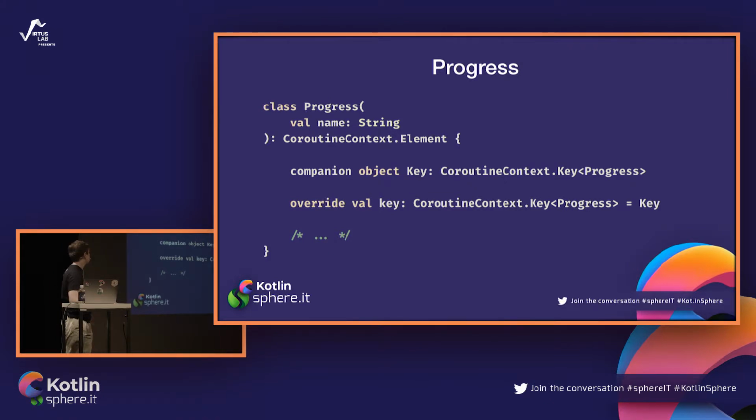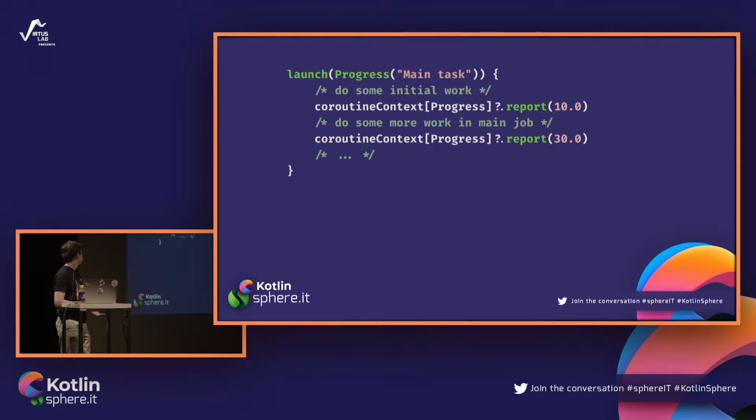So how does it look in use? Something like this. Here you are launching a coroutine. You are passing this Progress as a context. You are doing some initial work in this coroutine, in the place of this comment. And here you are reporting that you have done some progress. You are extracting it using your key. Then you are doing some more work, and yet another time you are reporting some progress.